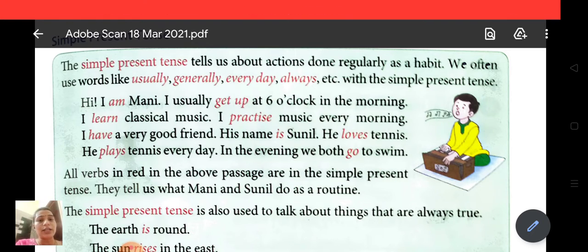So every morning. I have a very good friend. His name is Sunil. He loves tennis. He plays tennis every day. In the evening, we both go to swim. All verbs in red in the above passage are in the simple present tense. They tell us what Mani and Sunil do as a routine.